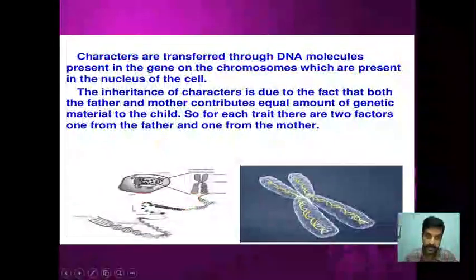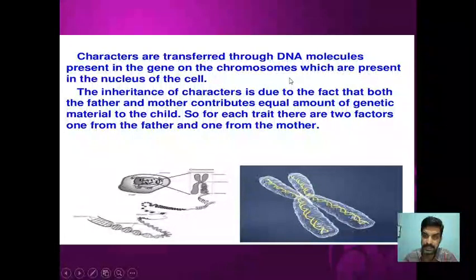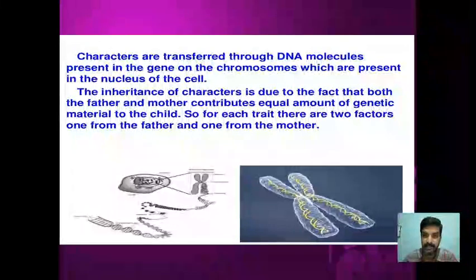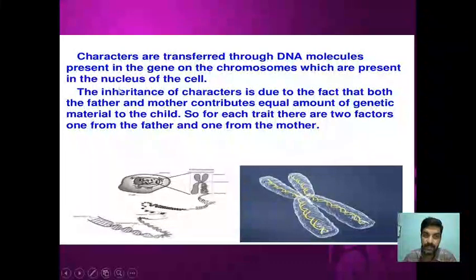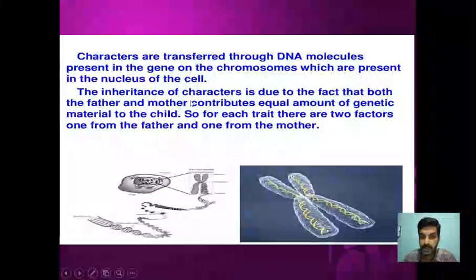That is another thing. Then already we know that characters are transferred through DNA molecules. DNA is deoxyribose nucleic acid, which is present in the nucleus, and the DNA will have so many genes. So what is a gene? A gene is a segment of DNA which controls a particular trait. So DNA and gene are not different things. If a DNA part is controlling a particular trait, we call it a gene, right? When the DNA is inherited from the parents to the progenies, these genes also go along with that.